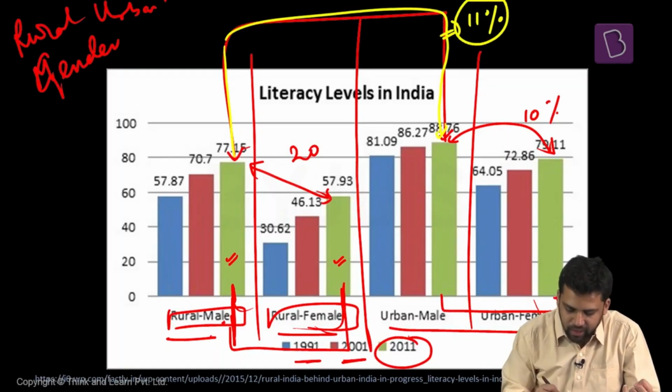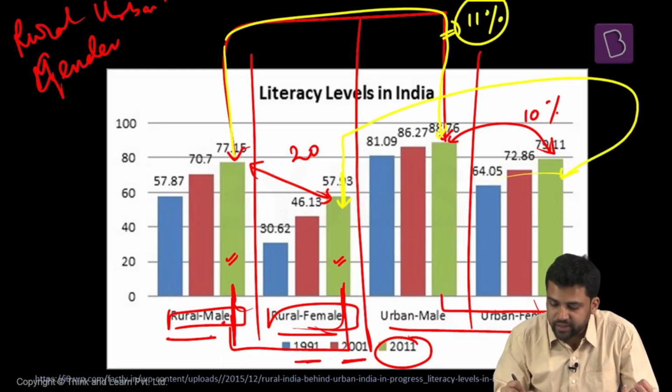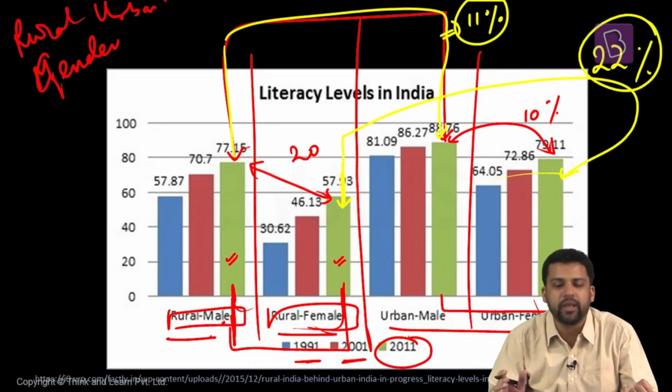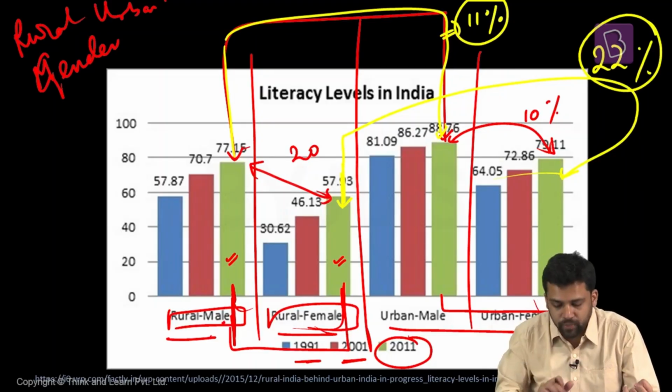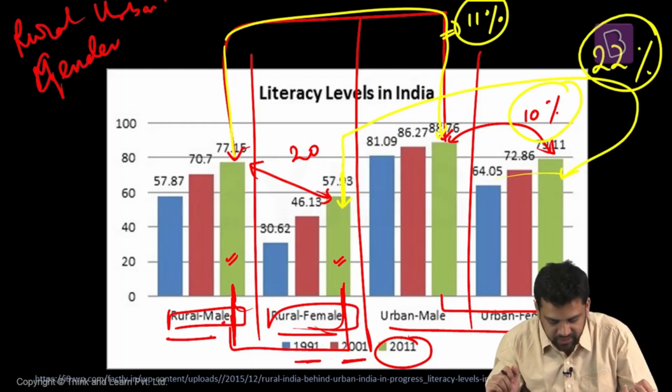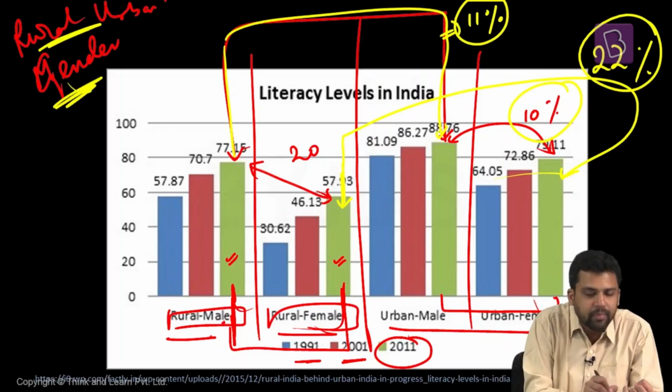What about rural female and urban female? Around 79 minus 57, so here again the difference is too high, 20%. So between urban and rural areas, the gap is huge among females. The gap is less among males. Between rural male and rural female, the difference is huge. Between urban male and urban female, the difference is there, but it's not too huge. 10% difference is there. So gender disparity exists. At the same time, rural-urban disparity exists.